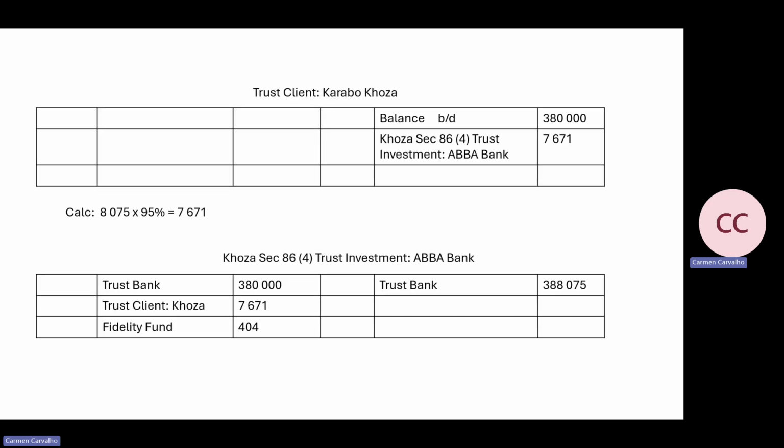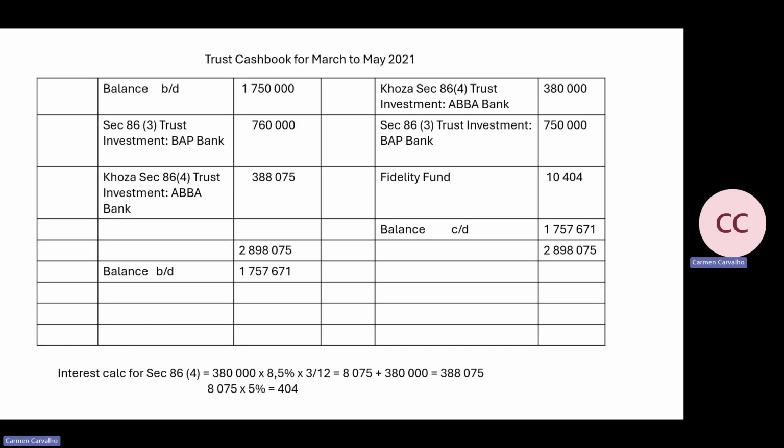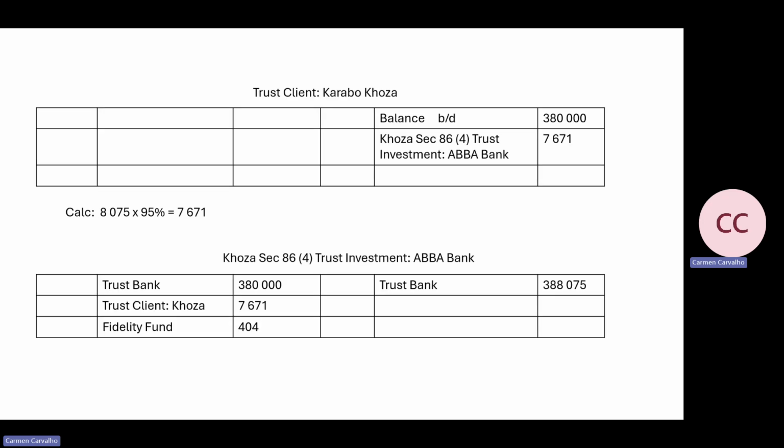Okay. Trust client. Causa, you must put in the opening balance, and you do need to work out 95% of this amount, and 95% of that amount is 7,671. That is what the client gets. That's the 95%.